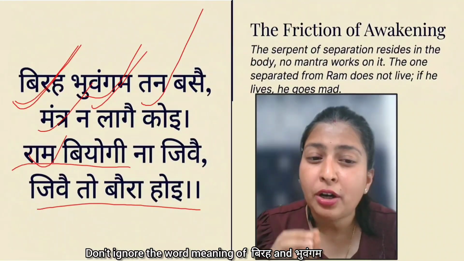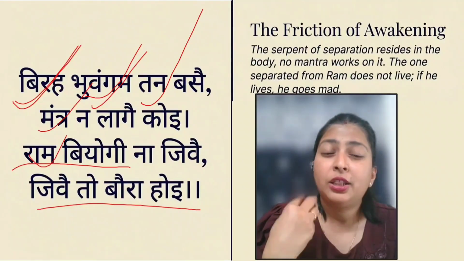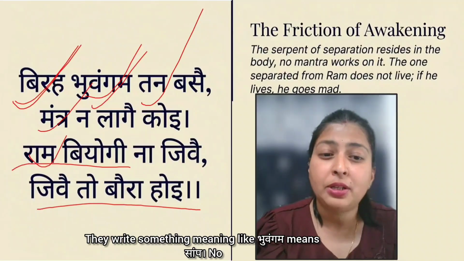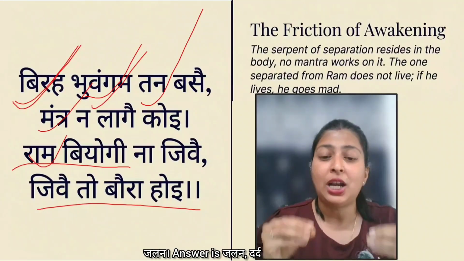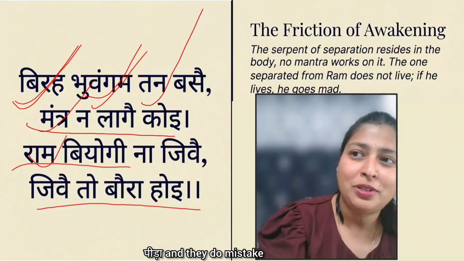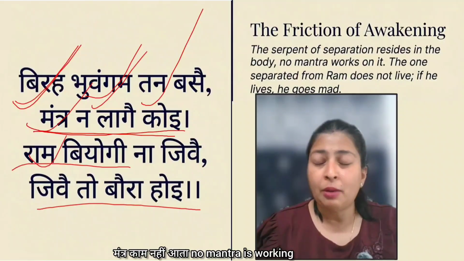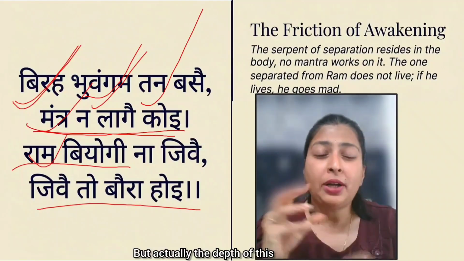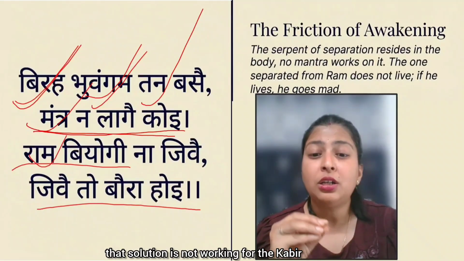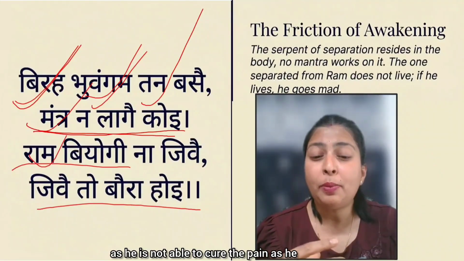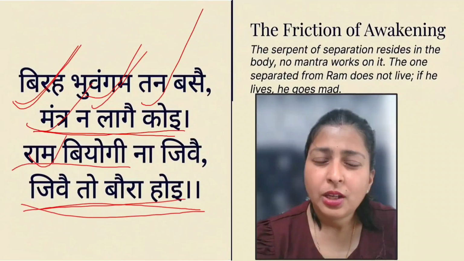Don't ignore the word meaning of Bira and Bhuangam. Students often make mistakes when this comes in the exam. They write something like Bhuangam means saap. No, saap ki tarah dard, jalan. Answer is jalan, dard, pida. And they make a mistake with mantra na lage, like they write koi mantra kaam nahi aata. No mantra is working, but actually the depth of this is that no solution is working for Kabir, as he is not able to cure the pain as he is getting separated from God.